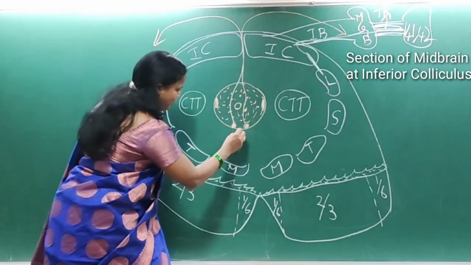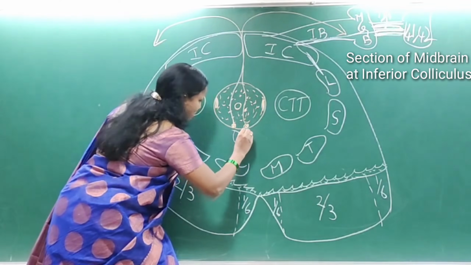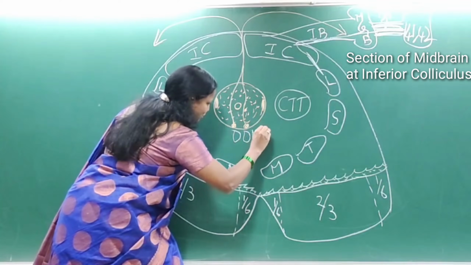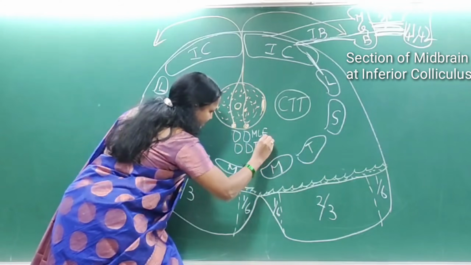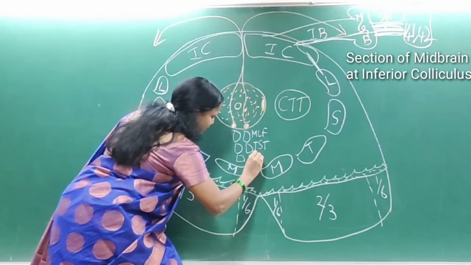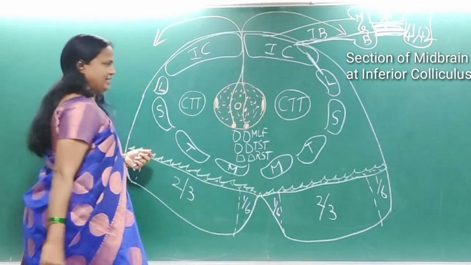In the rest of the field, there are components of the medial longitudinal fasciculus, the tectospinal tract, and the rubrospinal tract.